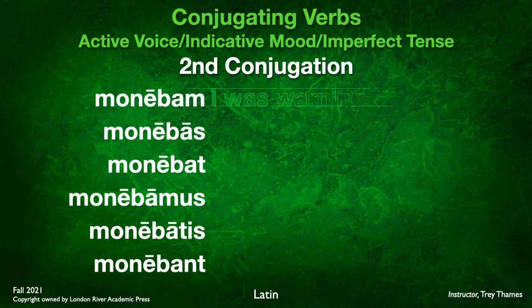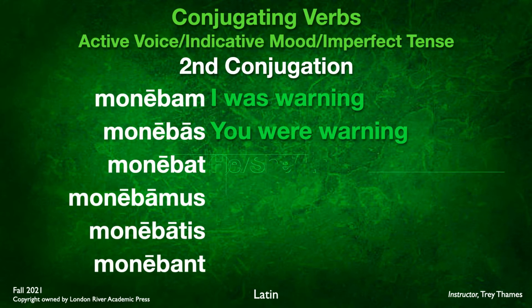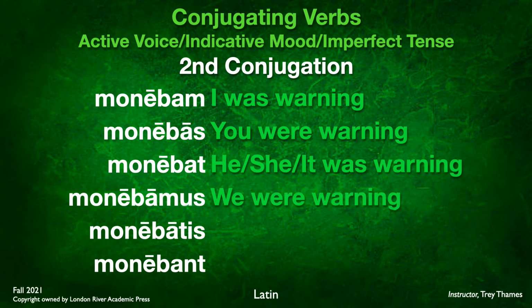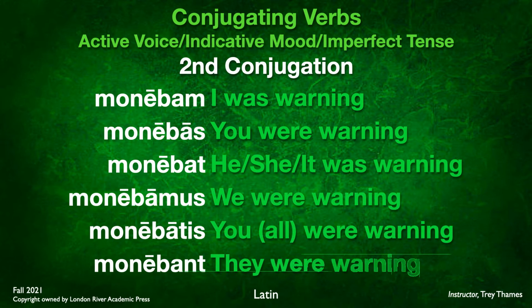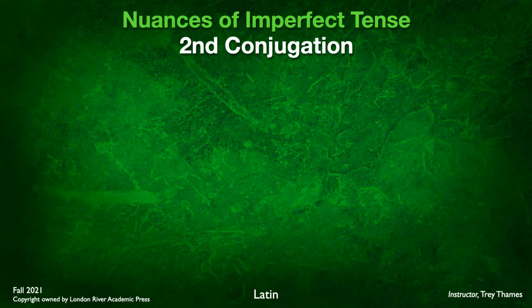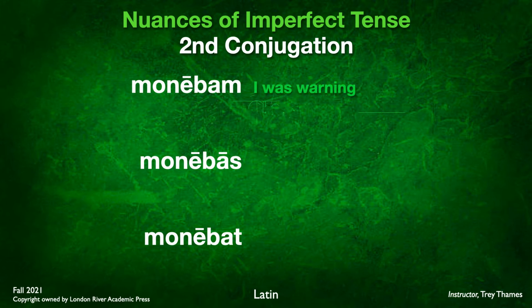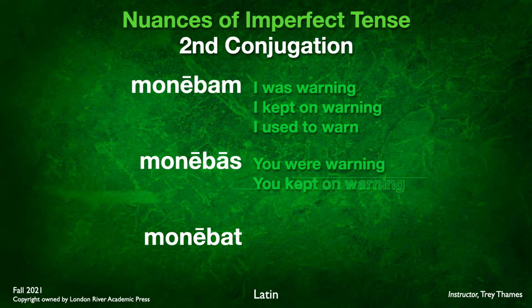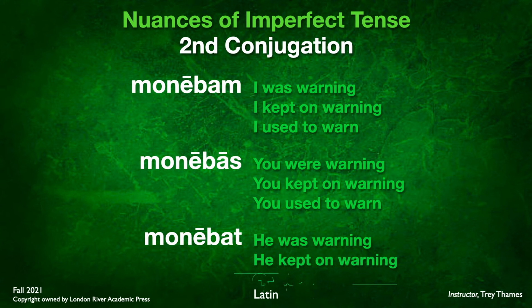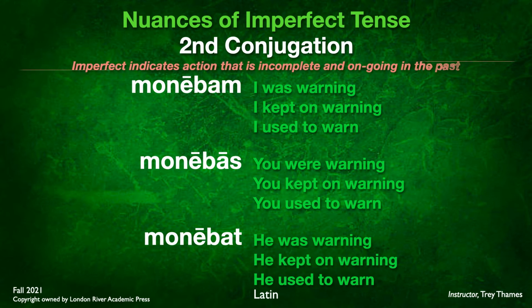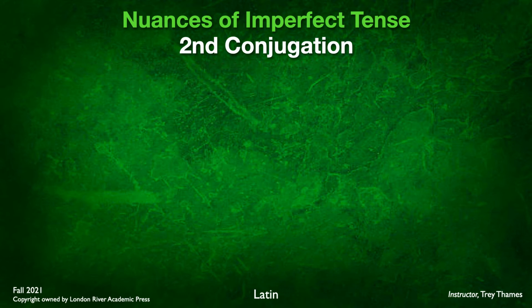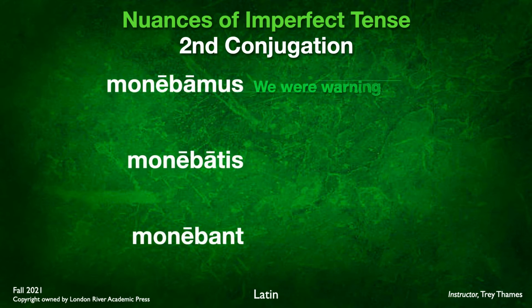And the translation, as you would imagine, ongoing action in the past. I was warning, you were warning, he, she, or it was warning, we were warning, you all were warning, and they were warning. These are all imperfect translations. And again, the various nuances of the imperfect tense do apply as well. I was warning, I kept on warning, I used to warn. And I won't say all of these here, it's not necessary, but you get the idea. Same thing with the imperfect plural here. We were warning, we kept on warning, we used to warn.